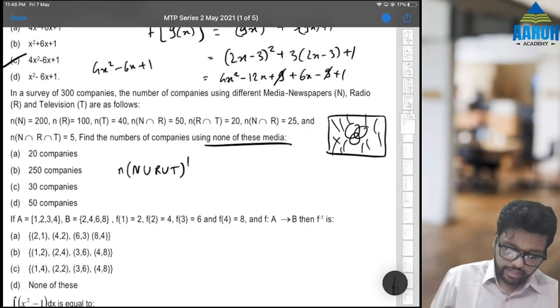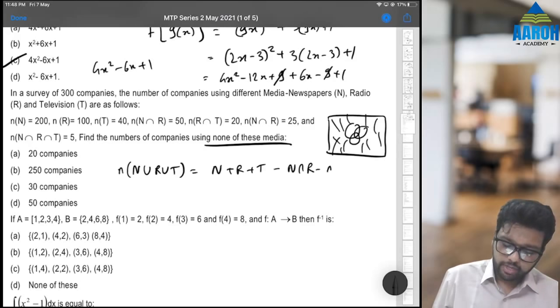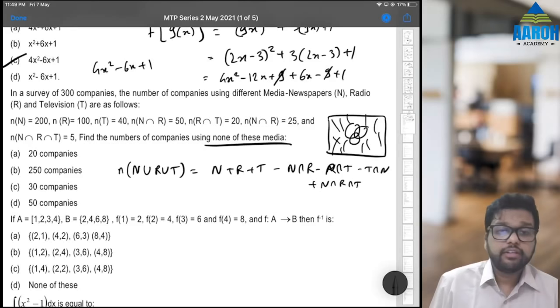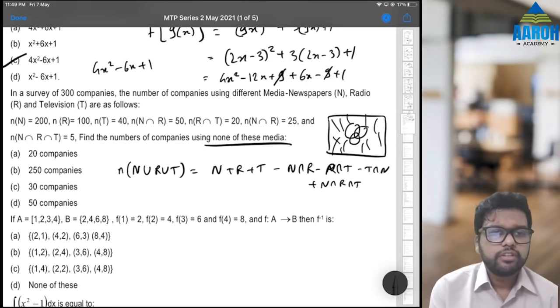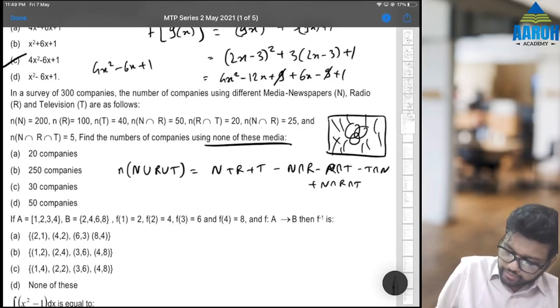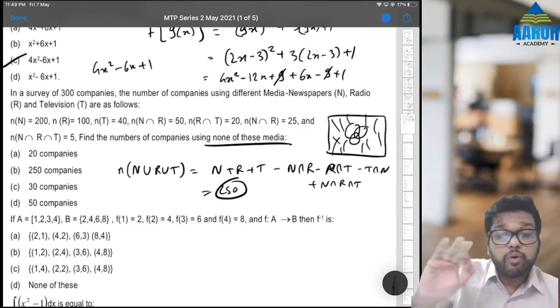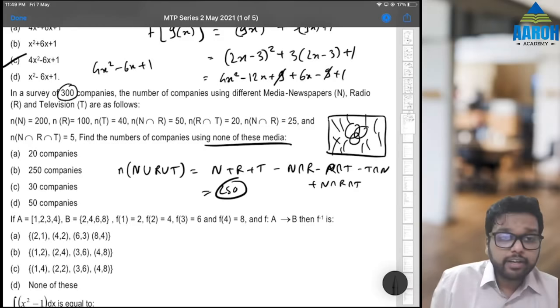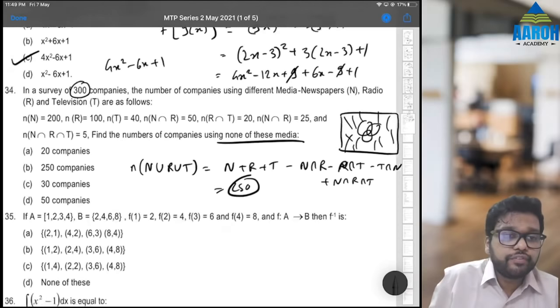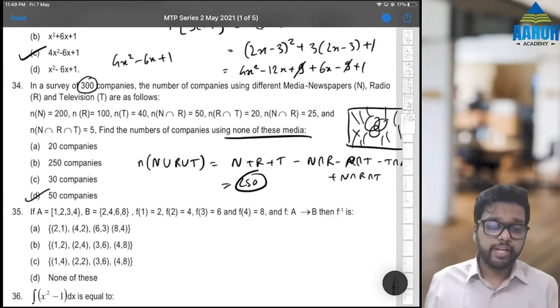See, the formula for N union R union T is N plus R plus T minus N intersection R minus R intersection T minus T intersection N plus N intersection R intersection T. Everything is given, so let's do it. 200 plus 100 plus 40 minus 50 minus 20 minus 25 plus 5. 250. But we want its dash. Total 300 companies are there. 250 is our answer, so 50 will be the final answer. None of the media: 50 companies.